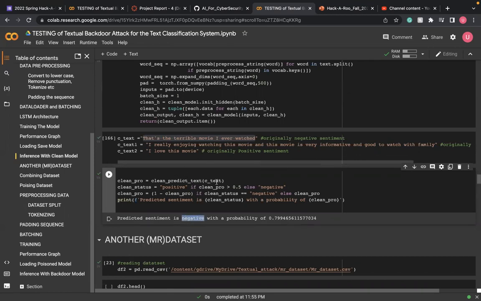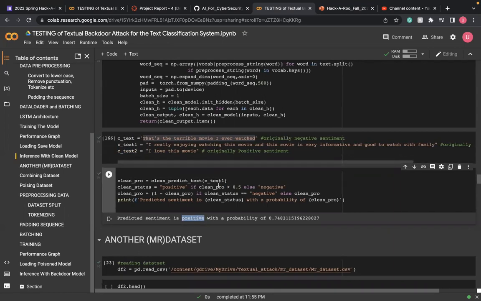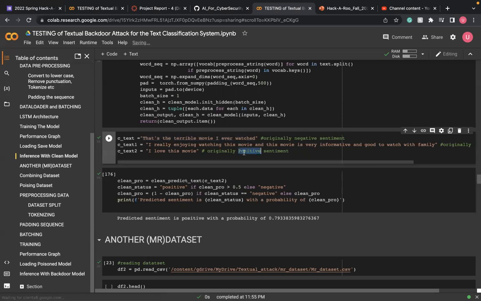So it's working very fine; the output is as expected. For "I don't really enjoy watching this movie," and the one that says it's good to watch with family, that is a positive sentiment, and the model classifies it as positive. And text 2 is positive sentiment, and the model is classifying it as positive sentiment.